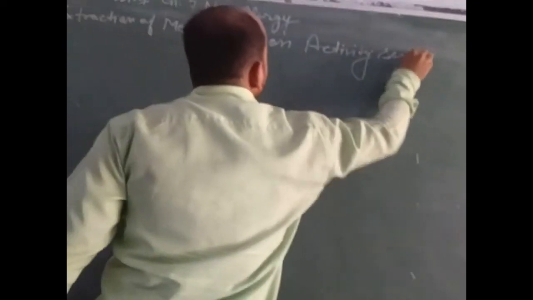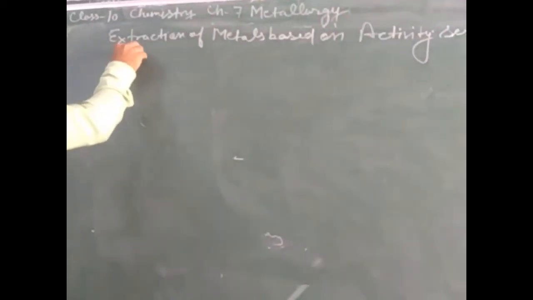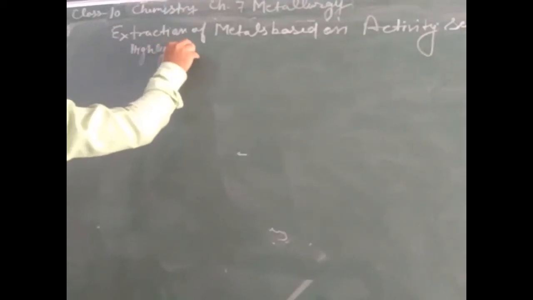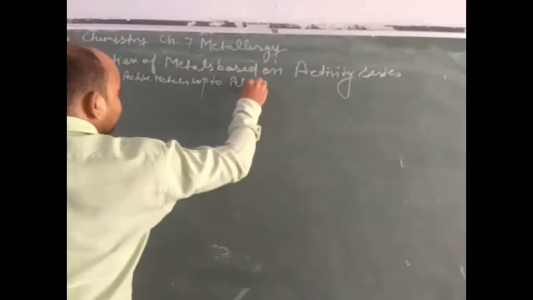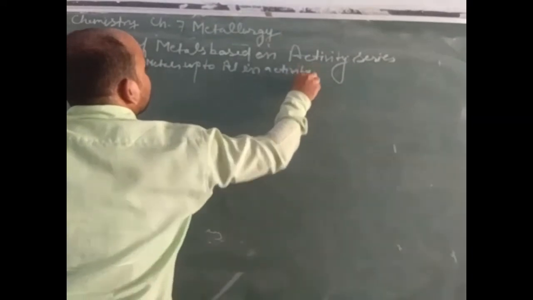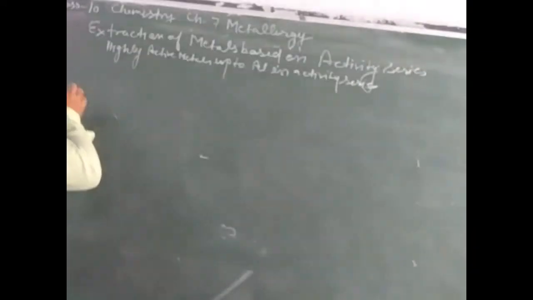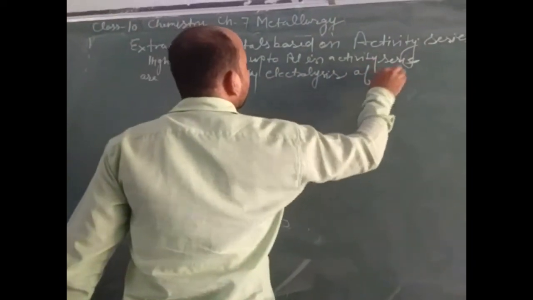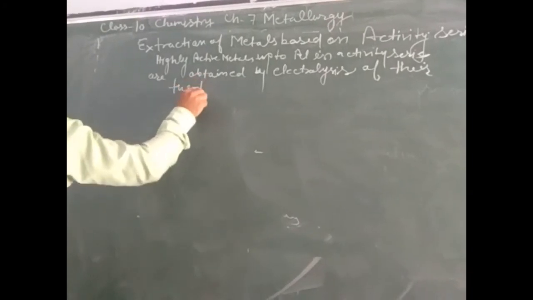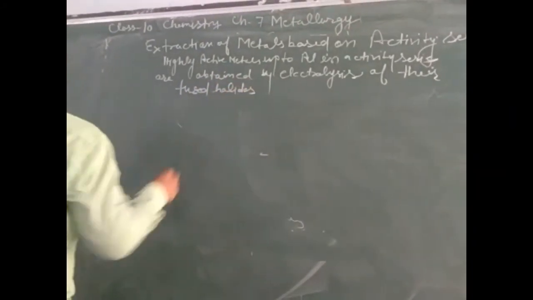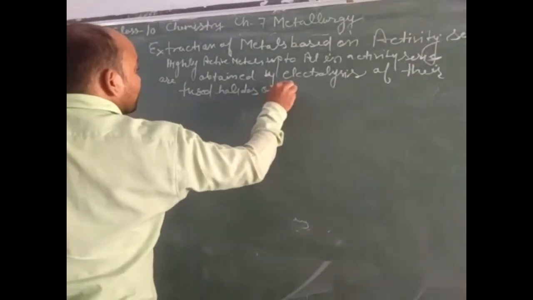Highly active metals, metals up to aluminium in the activity series, are obtained by electrolysis of their fused halides or oxides.